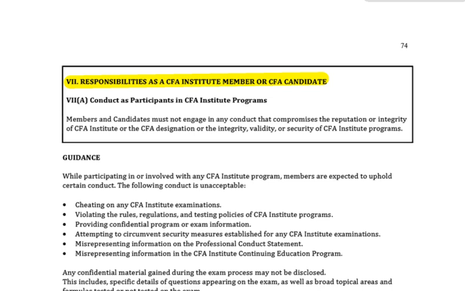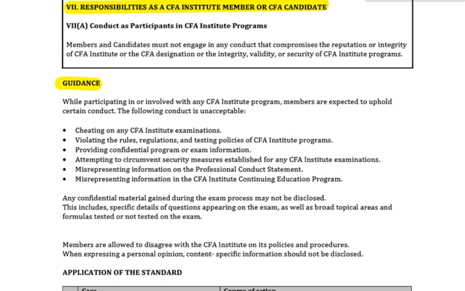We carry on. Standard 7A, conduct as participants in CFA Institute programs. Members and candidates must not engage in any conduct that compromises the reputation or integrity of CFA Institute or the CFA designation, or the integrity, validity, or security of CFA Institute programs. What does the guidance say? While participating in or involved in any CFA Institute program, members are expected to uphold certain conduct. What would be considered to be unacceptable conduct?